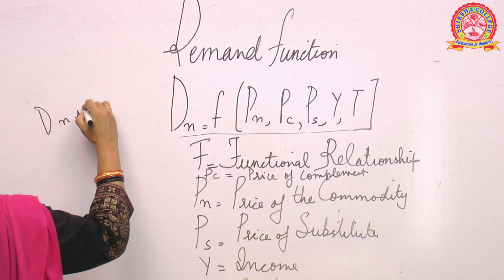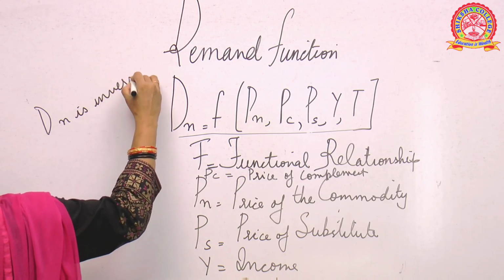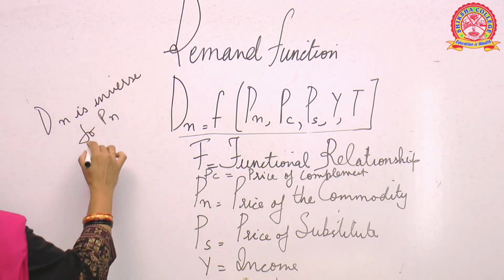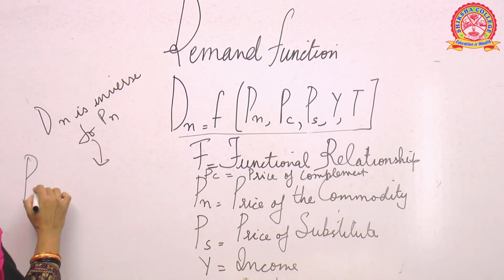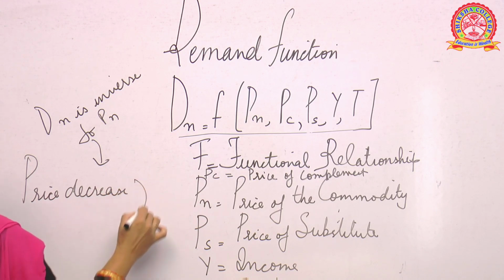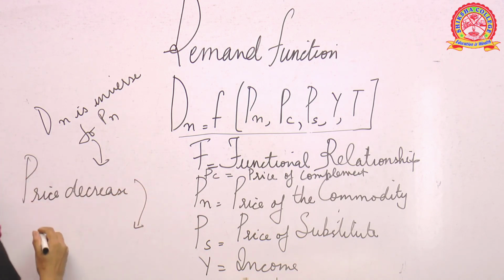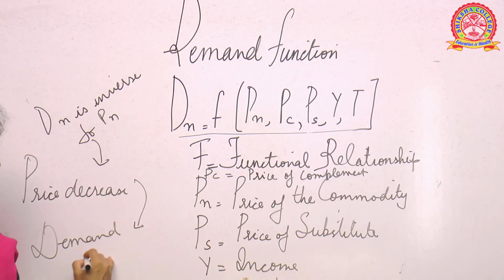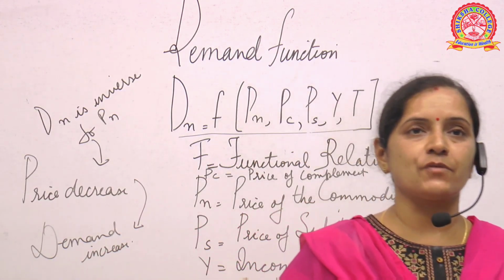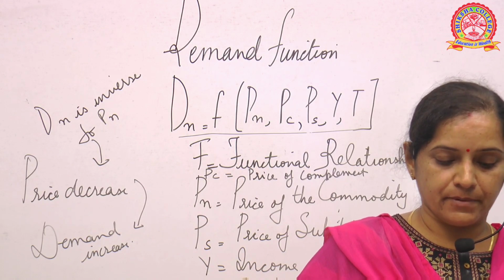Dn is inverse to Pn. What does it mean? Price decrease will lead to demand increase. Are you getting my point? Price decrease will lead to demand increase. This is what this demand function talks about.